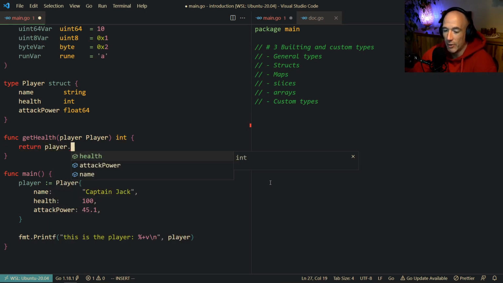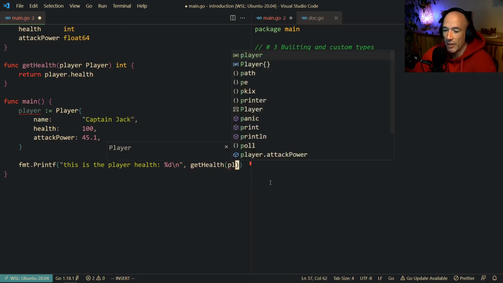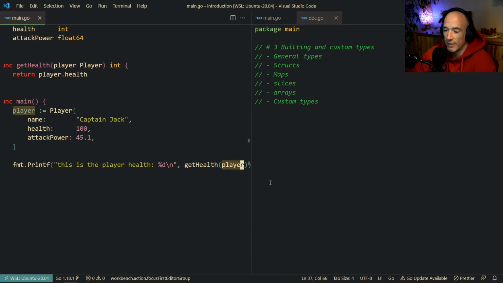Player, and we're going to say dot, right? Dot. And you can already see all the variables that are available for this player, and it's going to be health. We're going to return that. And then we have this player here. This is the player health, just like that. Health is an integer, and the format directive for an integer is going to be %d. But don't worry about it. It's not that important, but hey, good to know. So we're going to say get health, and then we're going to put in this player. And let me close.